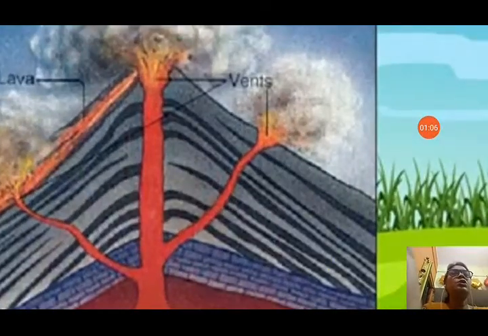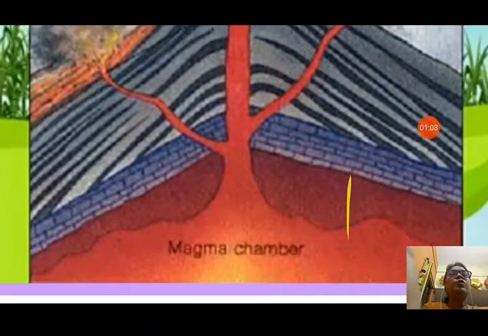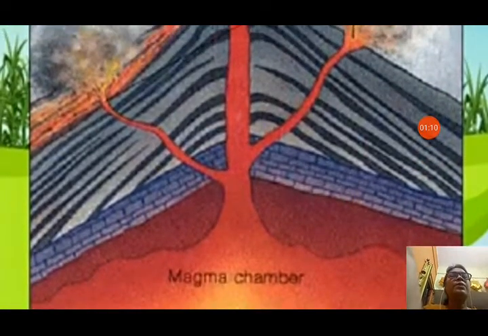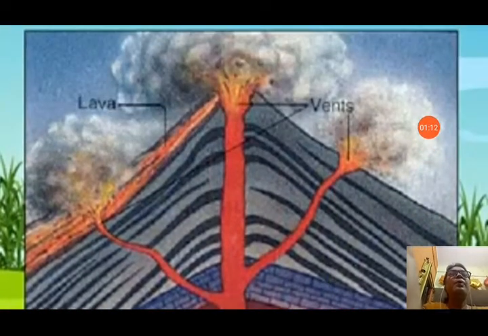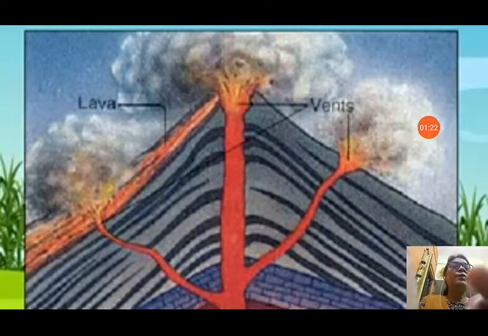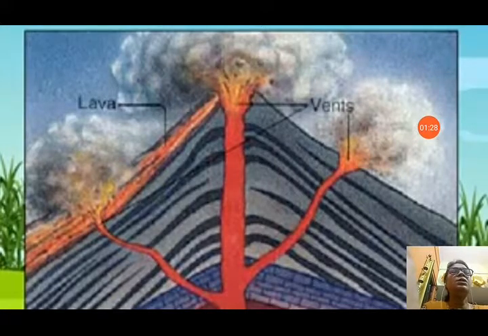How igneous rock is formed. Igneous rock is formed due to volcanic eruption. You can see the magma chamber. From the magma chamber, magma comes out on the surface of the earth through the vent. There is a channel called a vent, and from that vent magma comes out due to the heat and pressure inside the earth, and when this magma comes out on the surface of the earth, it is known as lava. When lava cools down and solidifies, it forms igneous rocks.